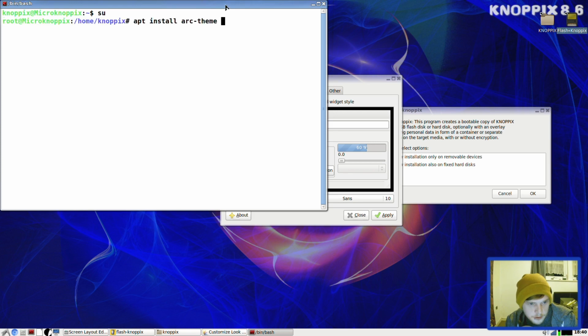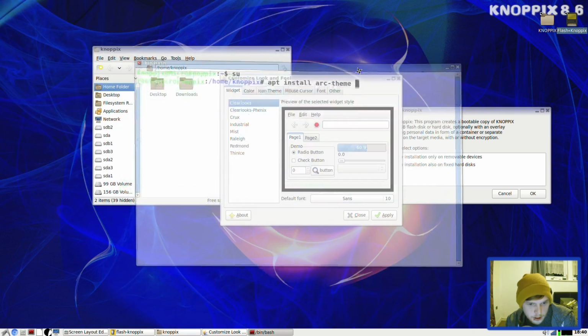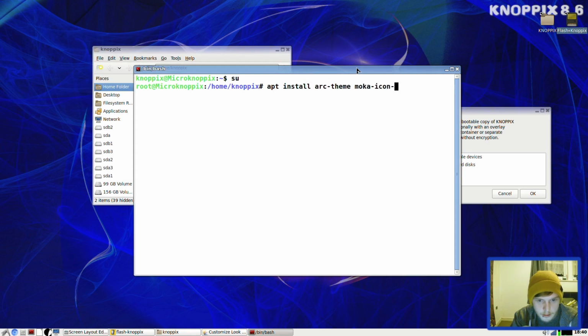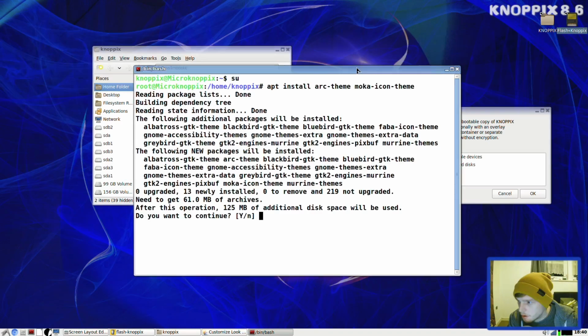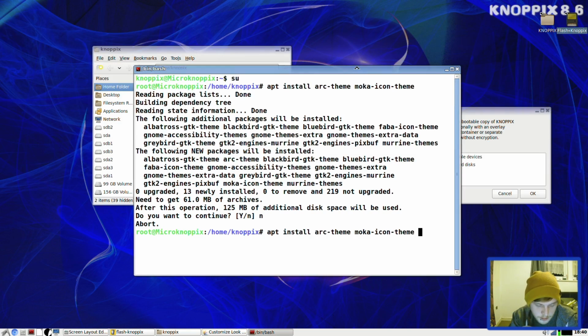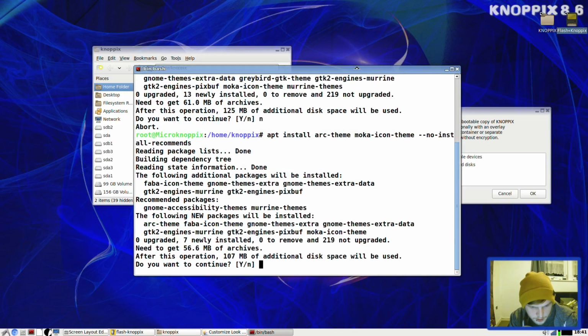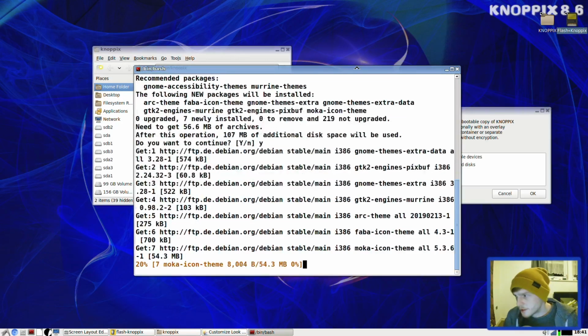Right, what was we installing? We was installing Arc theme. Should we get some Mocha icons as well? What else is it installing there? So it's installing quite a lot. Do I want all of this? I'll tell you what. Let's go back and do a no install recommends. There we go, so it's a bit less now. So let's install that and then we'll see how that looks, and then what we'll do is we'll do a reboot and we'll see how much RAM we're using.